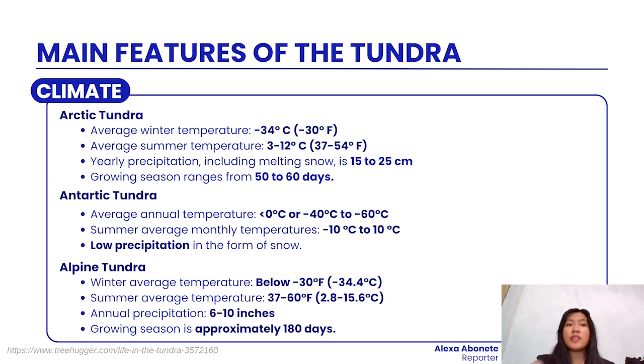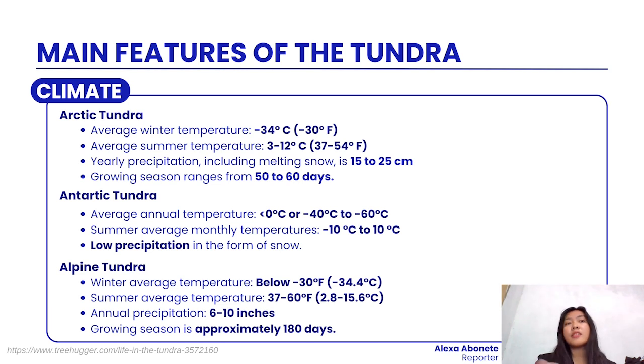Now let's proceed to the second type of tundra, which is the Antarctic tundra. The annual winter temperature in Antarctic tundra is less than 0 degrees Celsius, or it basically ranges from negative 40 degrees Celsius to 60 degrees Celsius. For its summer average monthly temperature, it ranges from negative 10 degrees Celsius to 10 degrees Celsius. And for its precipitation, it has low precipitation in the form of snow.